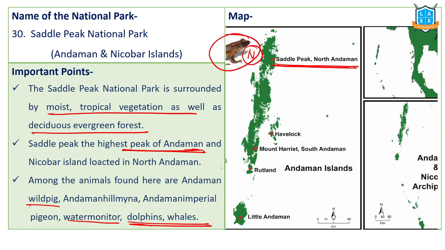There are many Andaman imperial pigeons. Likewise, many rare species are found in this national park.